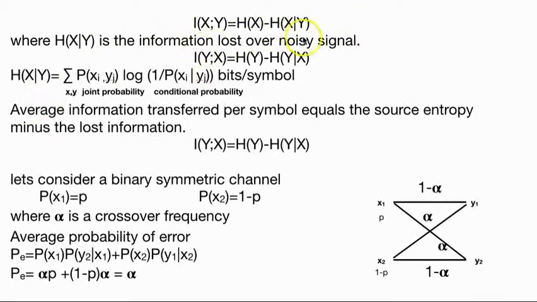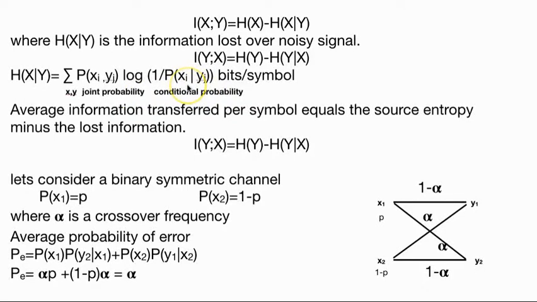the final result is that the mutual information is equal to the entropy of x minus the entropy of x given y. This entropy, where x is transmitted such that y is received, is the information lost over the noisy signal. That's why we deduct this information from the whole entropy, and whatever we get is the mutual information. This is the joint probability and this is the conditional probability.